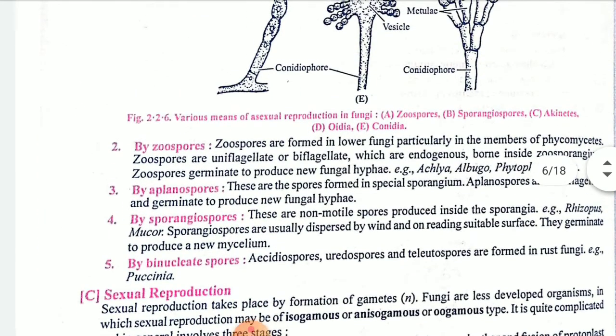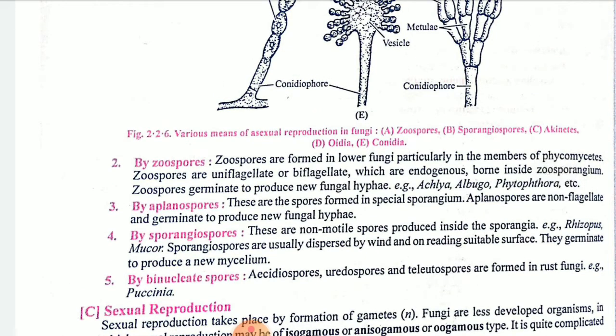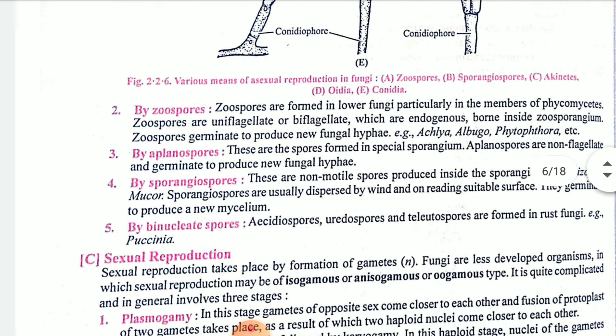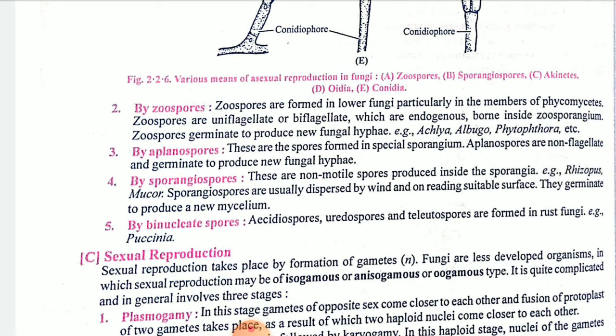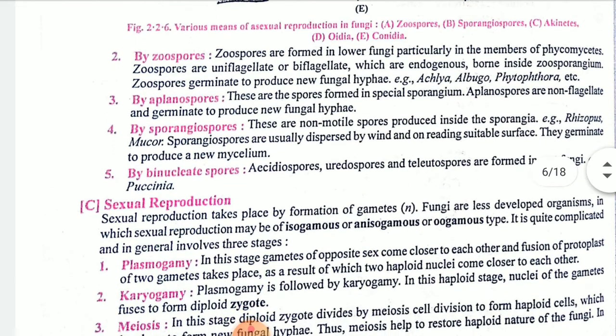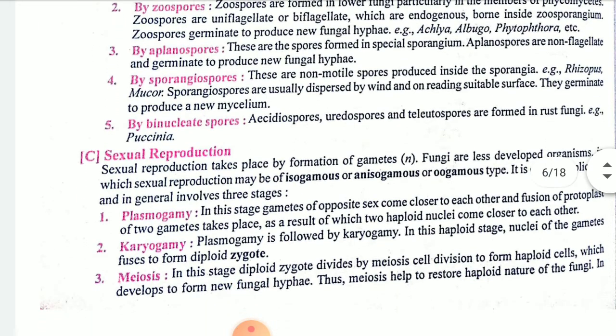Then, children, aplanospore. For that no diagram is given, but here what happens is a special sporangium is going to develop and that will be non-flagellate, and it will germinate and develop a new fungal body. Sporangiospore, that will show the bursting and spores migrate here and there. Binucleated spores, here two nuclei will be present and it will form the rest of the fungi, and disease will be there.